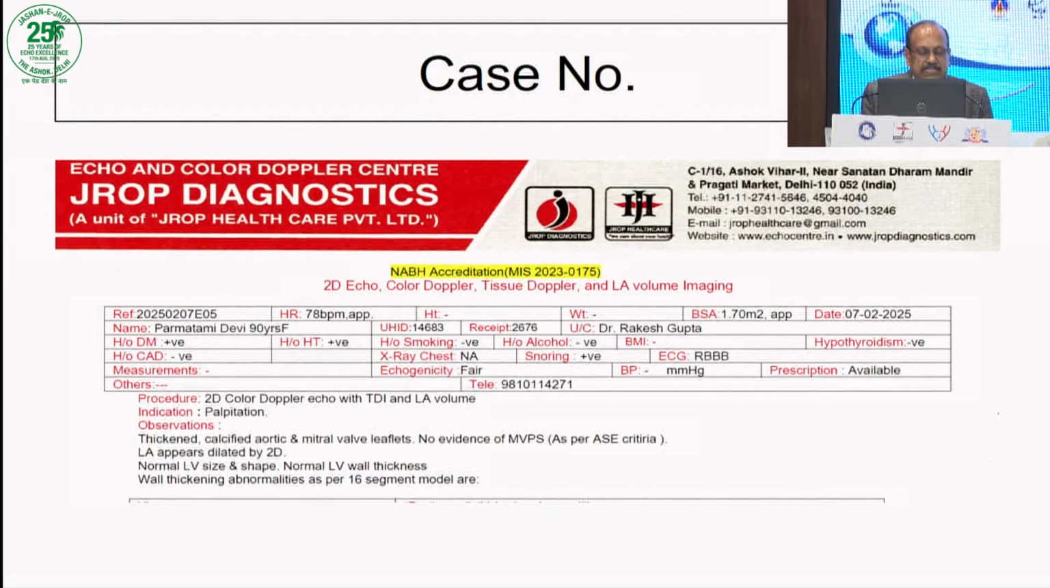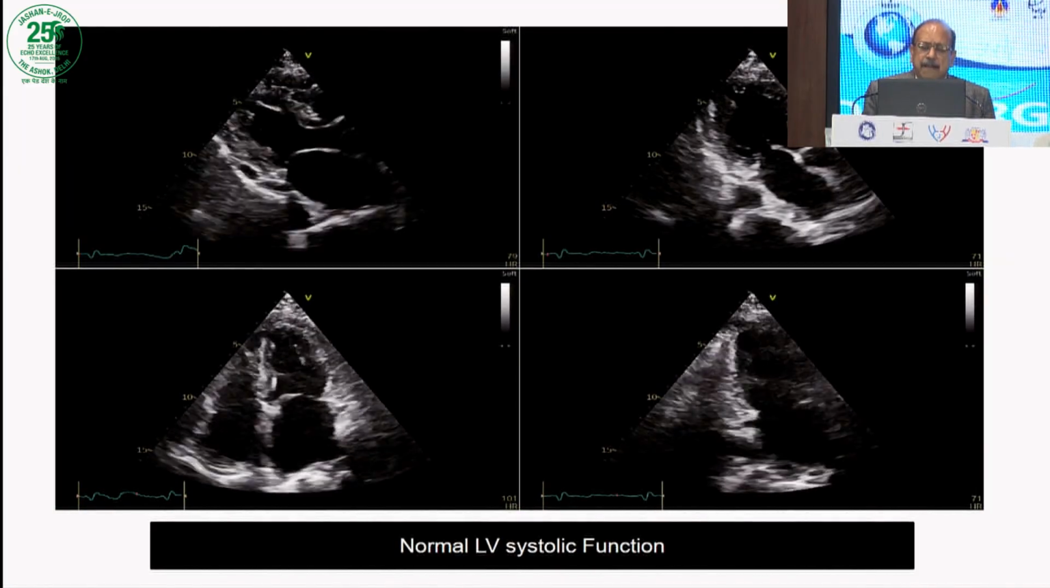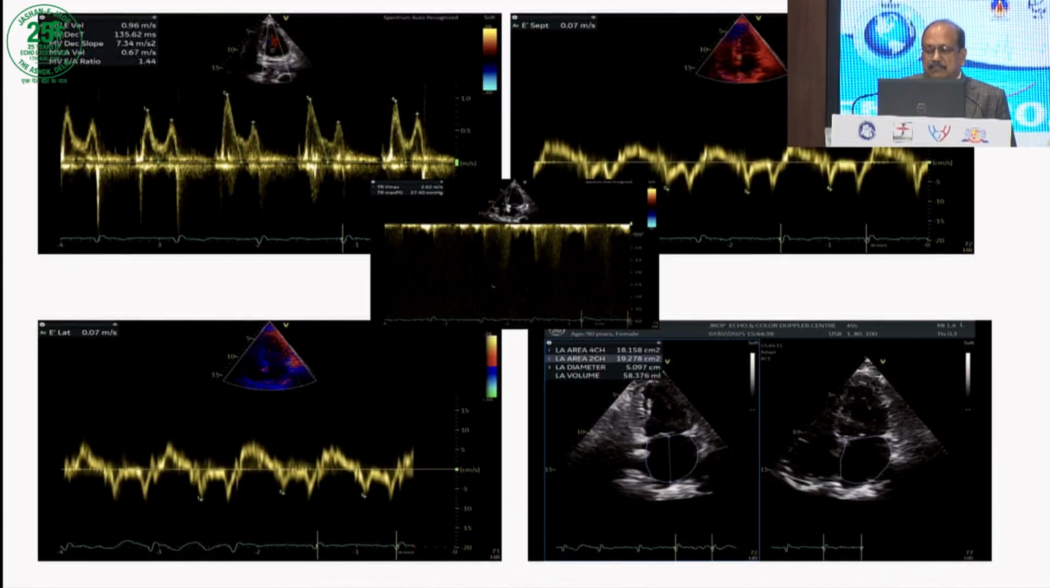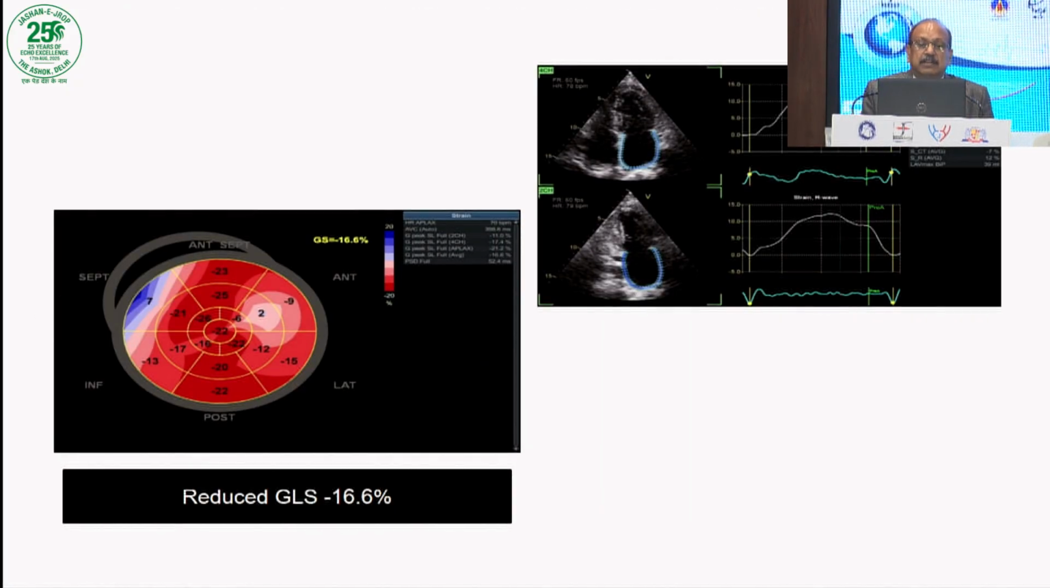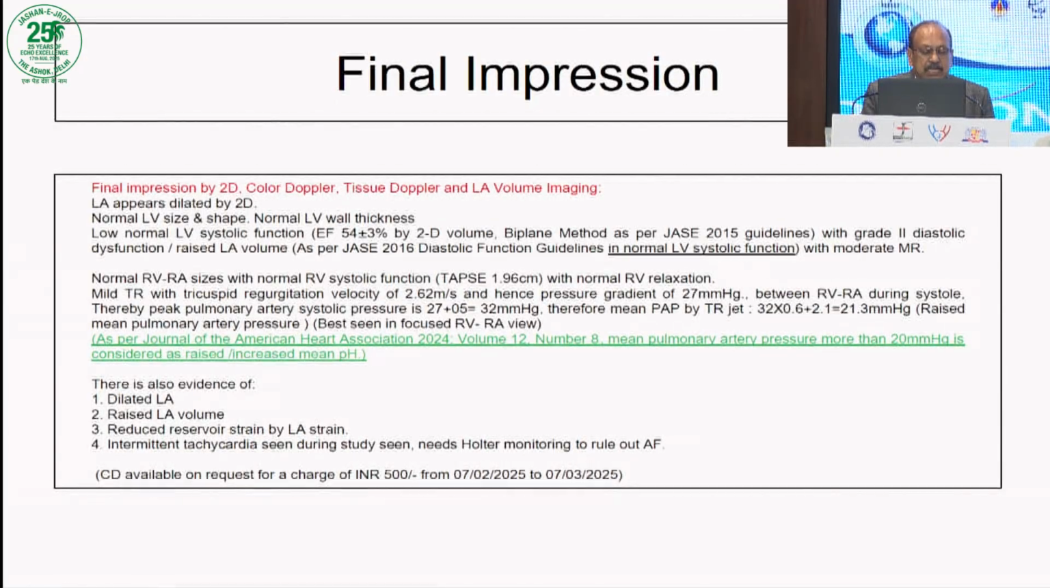Finally, coming to the last case, here is another case. She's a 90-year-old lady. She has a thickened calcified aortic valve leaflet. LA appears to be dilated. And here are the images of this particular lady. LV function is absolutely normal. Now look at the diastolic function. Diastolic function again shows elevated LVEDP, reduced GLS, and again, coming down to strain, she has significantly reduced strain. Finally, if you look at the report, there are 4 findings: dilated LA, raised LA volumes, reduced reservoir strain by LA strain, and intermittent tachycardia seen during the study, and that is an important phenomenon.